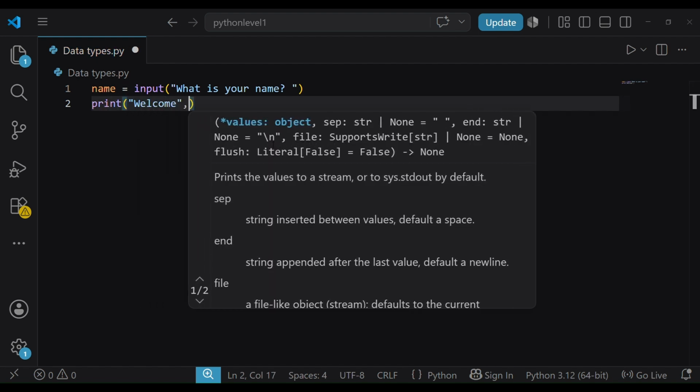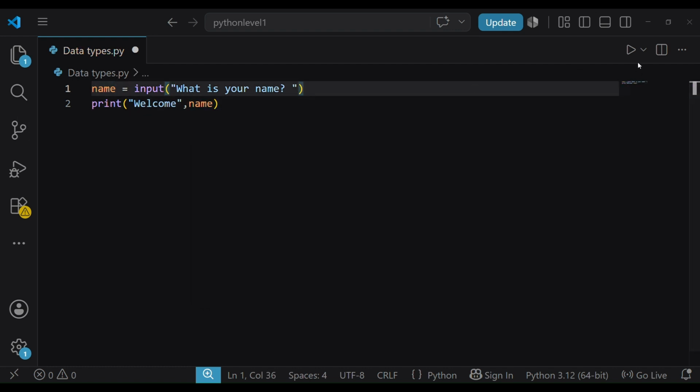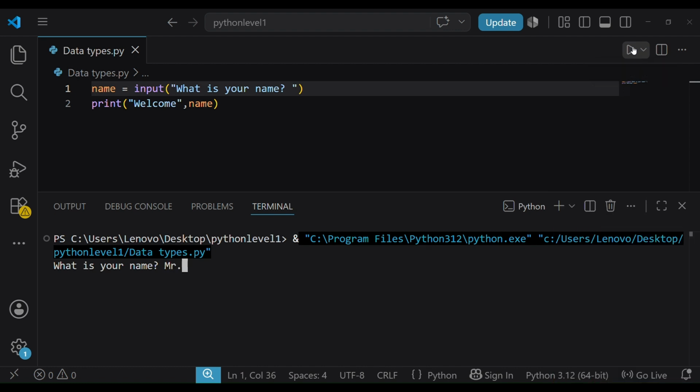Input function does one thing. It pauses your program and waits for the user to type something. What if I type pancake? Then Python will happily accept it.